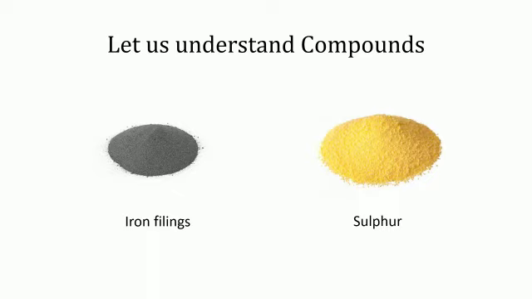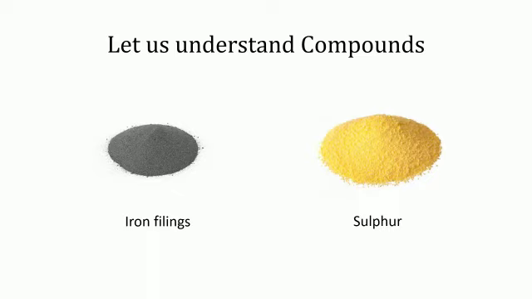On testing the matter obtained by mixing iron filings and sulfur with the horseshoe magnet, it was found that the resulting matter was a mixture of iron and sulfur. The mixture had properties of both iron and sulfur respectively.